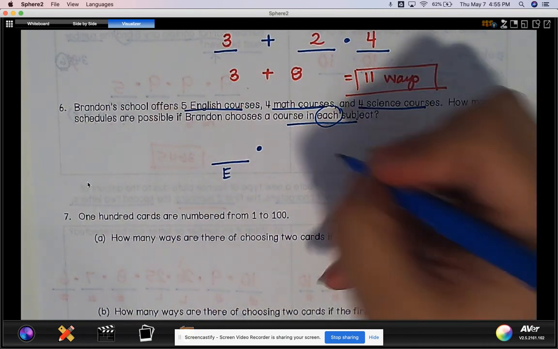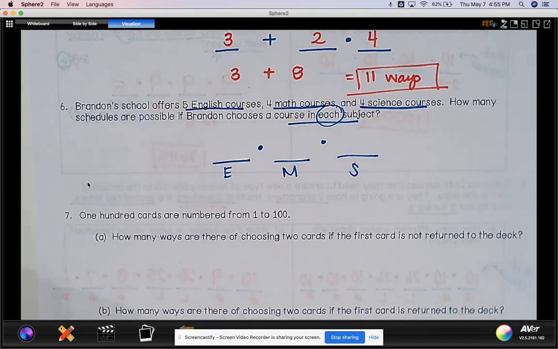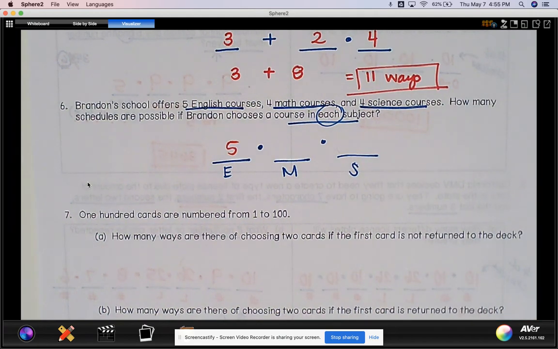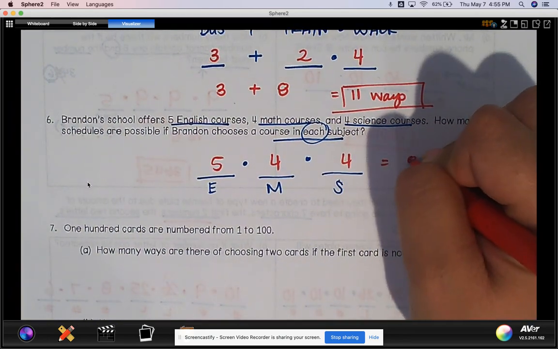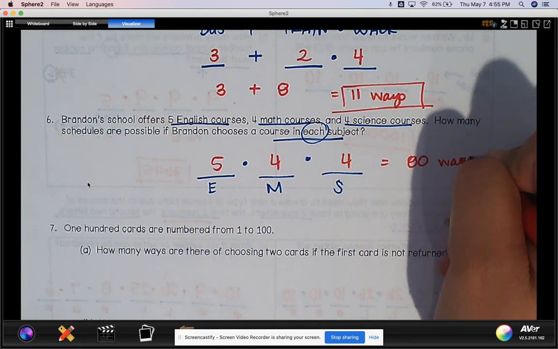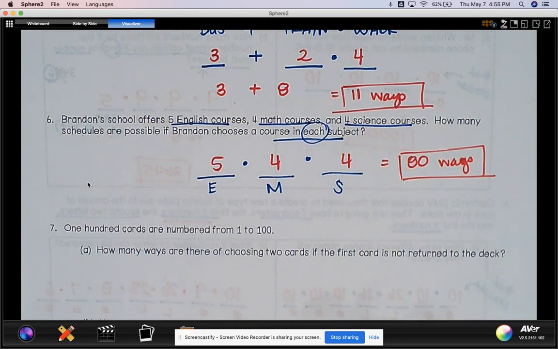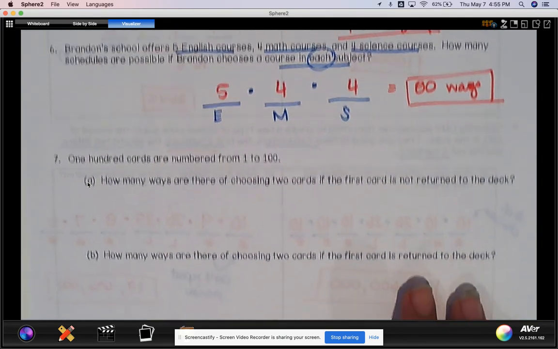So he has to take English, and math, and science. For English, there's 5 choices. For math, there's 4, and for science, there's 4. Again, this is using the fundamental counting principle. This would mean that there's 80 possible schedules that he can make. This is without assuming that all these courses are offered anytime during the day. It's way crazier for schedules.